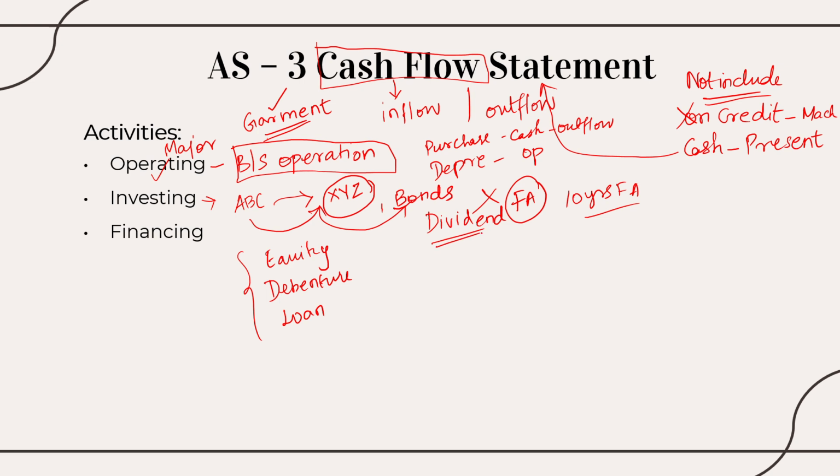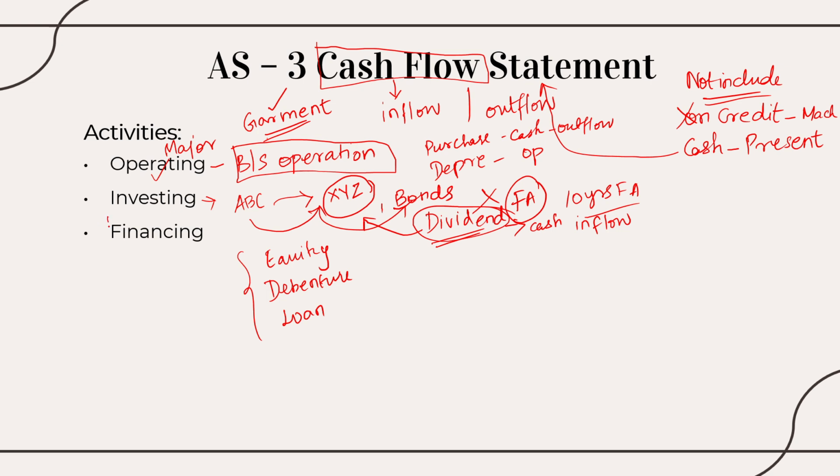So this dividend is my cash inflow, right? Because I am getting that dividend. Understood? So I am receiving this inflow of cash through dividend from XYZ, the company that I have made investment in. I am receiving the benefit out of it. So it is my investment and I am receiving the benefit out of it. Everything relating to that will come under investing activity.